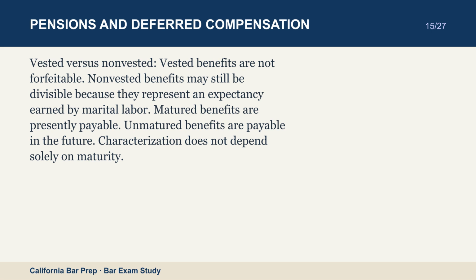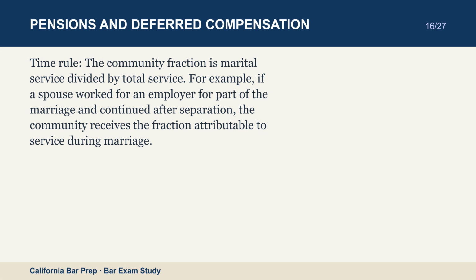Matured benefits are presently payable. Unmatured benefits are payable in the future. Characterization does not depend solely on maturity. Time rule. The community fraction is marital service divided by total service. For example, if a spouse worked for an employer for part of the marriage and continued after separation, the community receives the fraction attributable to service during marriage.